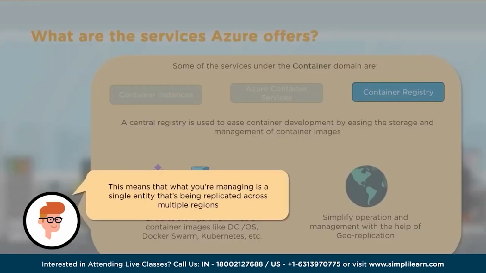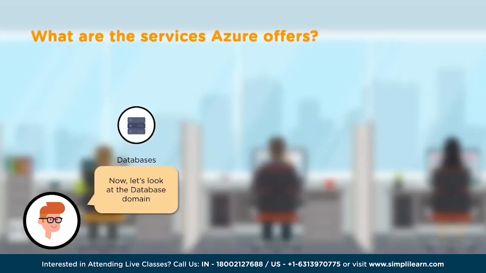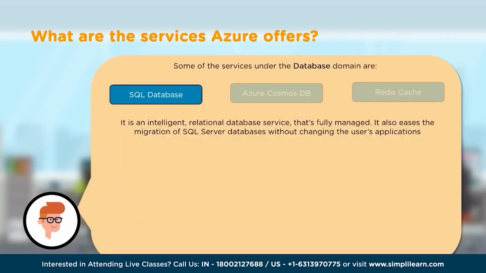Global replication means that we are managing it as a single entity that's being replicated across the multiple regions in the globe. As next thing in our learning, let's talk about Azure databases. Now, these Azure databases are relational. In fact, they have many flavors in them. We're going to look at different flavors, SQL, NoSQL, cache type of database that Azure offers. So we're going to learn one at a time, or we're going to learn one by one.